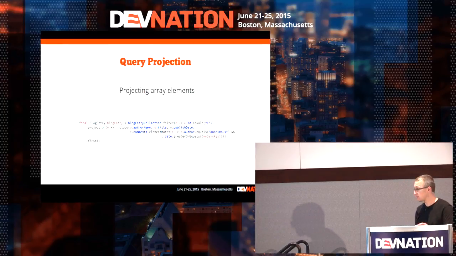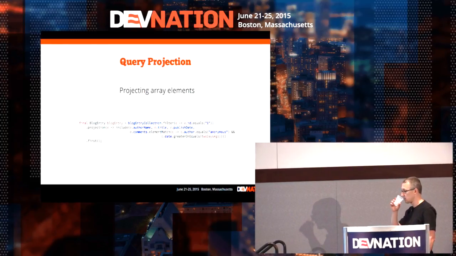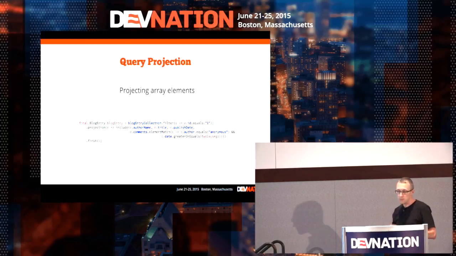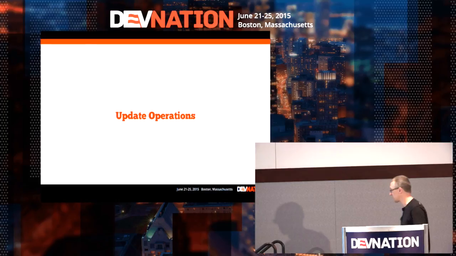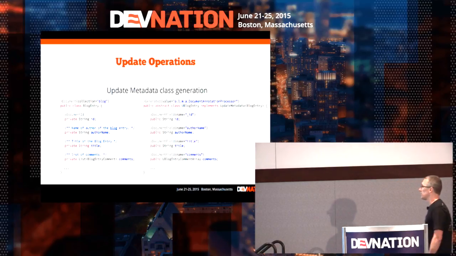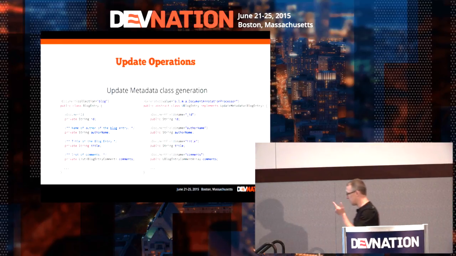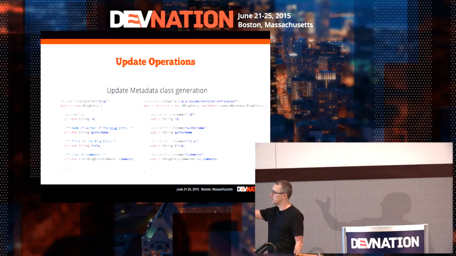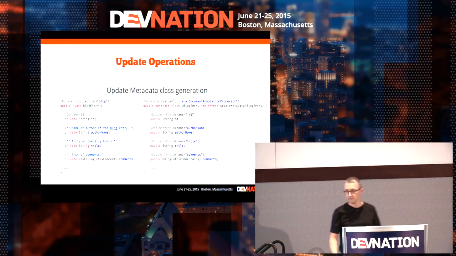OK, so we've seen a lot of things around queries. Now, I talked about managing data, so we can look at update operations. And of course, I have more metadata class. And this time, so we had Q, P, and now we have U. So it's going to be U as update, U blog entry.